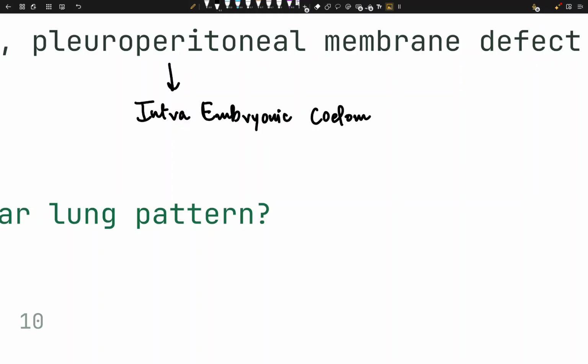So we have this thing, right? Now I want you to imagine there's an embryo. There's a big cavity, and there are no walls yet, by the way. There's just a big empty space. This empty space is called the intraembryonic coelom. Now, what nature does is that nature needs these little rooms, these little compartments. As organs develop, you need these little rooms. So I'm gonna make a little cavity here.